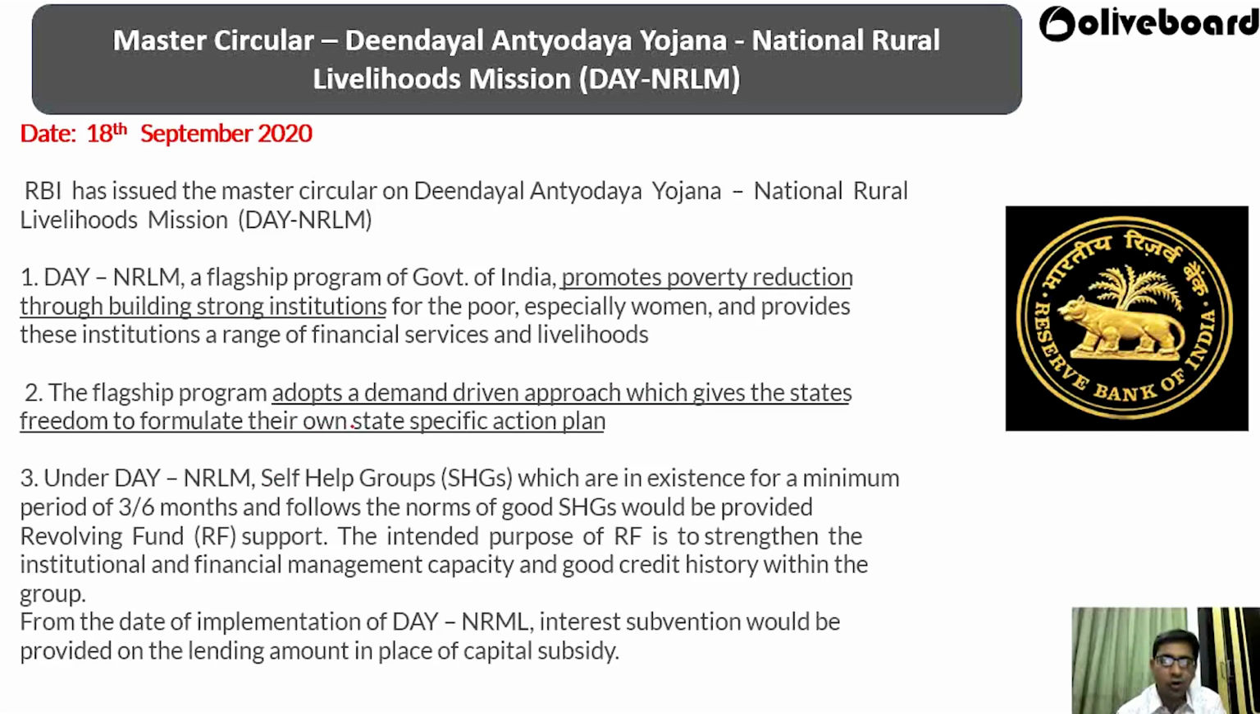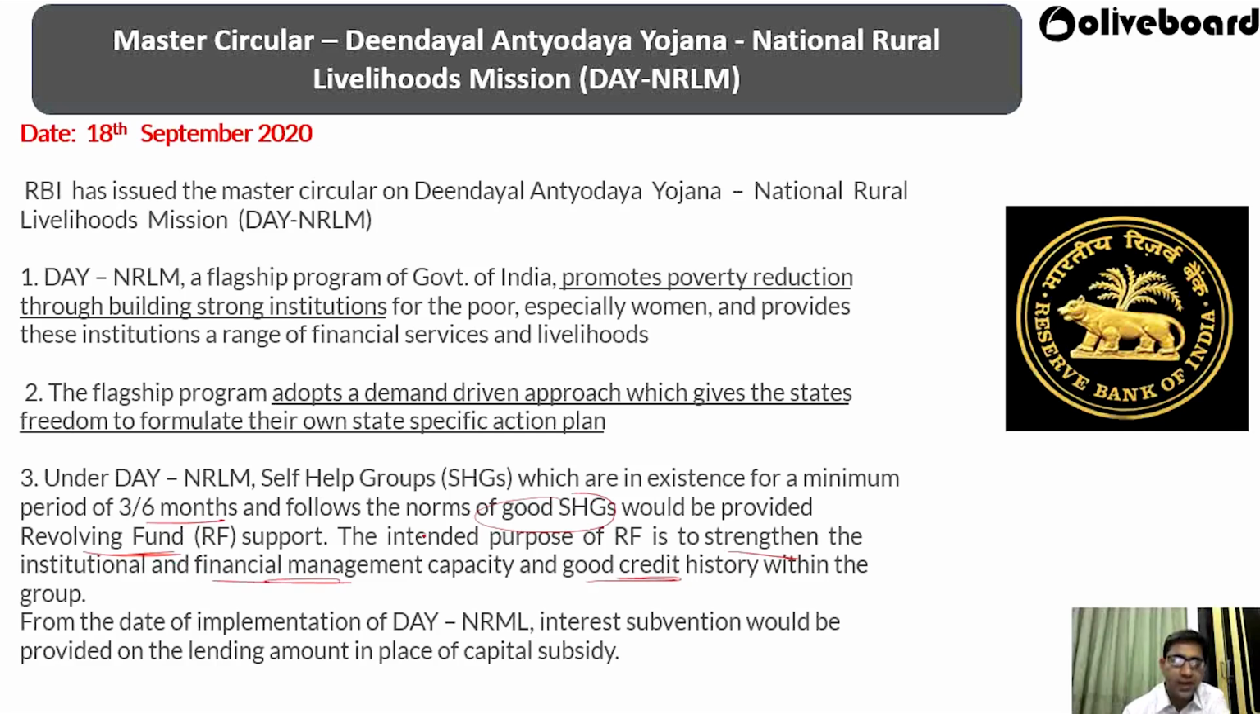The flagship program adopts a demand-driven approach. So this program is based on the demand-driven approach, which gives the states freedom to formulate their own state-specific action plan. Under this policy, DAY-NRLM, self-help groups which have existed for a minimum period of 3 to 6 months and follow the norms of a good self-help group would be provided revolving fund support. The intended purpose of the revolving fund is to strengthen the institutional and financial management capacity and good credit history